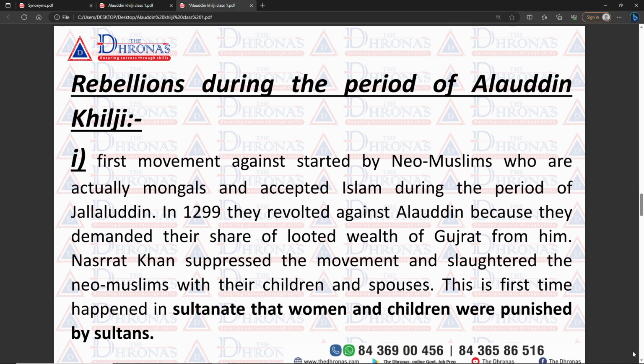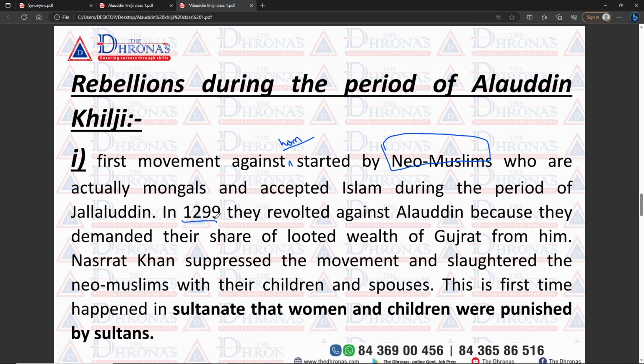So which revolts happened during the period of Alauddin Khilji, we will discuss now. The first movement against him was started by the new Muslims. So who are the new Muslims? One of the descendants of Genghis Khan came during the reign of Jalaluddin Khilji. Under him, 4,000 Mongols accepted Islam, and they were known as the new Muslims, and they settled in towns near the areas of Delhi. They revolted against Alauddin Khilji in the year 1299.